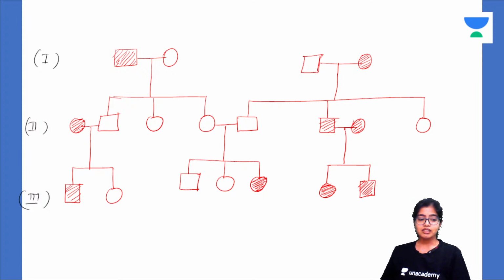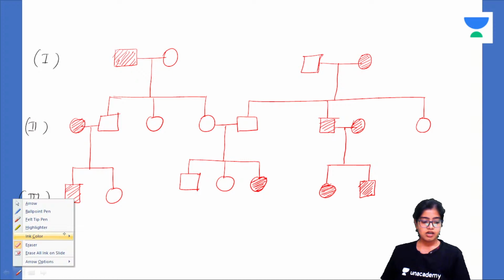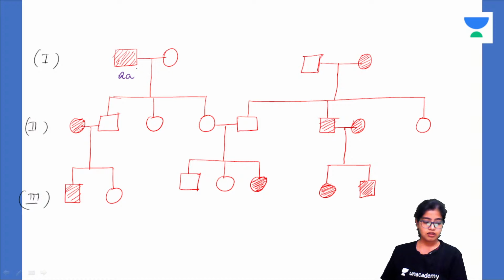So let us write the genotypes here. It will be easier for you if I write the genotypes. Now this one is affected, so let us name the gene as A. This one is affected and it is autosomal recessive, so we will name it as recessive, it will be this. This one is not affected. If this one is not affected, then it can either be this or this.